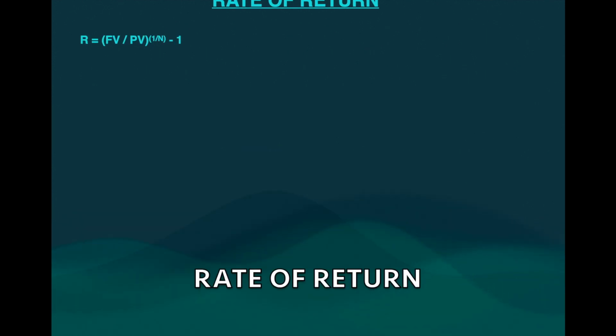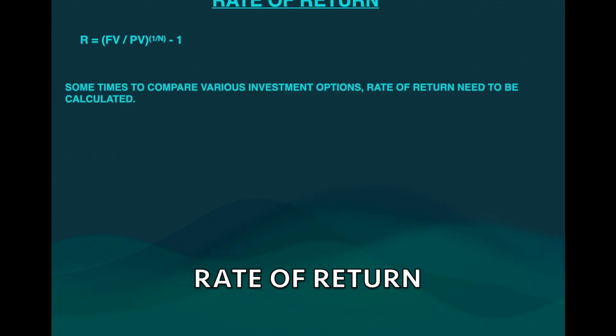Rate of return is given by future value divided by present value, raised to the power of 1 over n, minus 1. So this is the formula. Rate of return is sometimes required to compare various investment options. In such a case, if you know the present value, future value, and the number of years, then you can calculate the rate of return so that you can make a wise decision with respect to the investment which you are going to make.